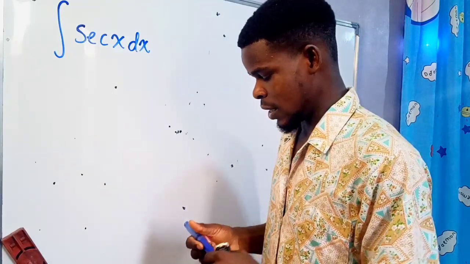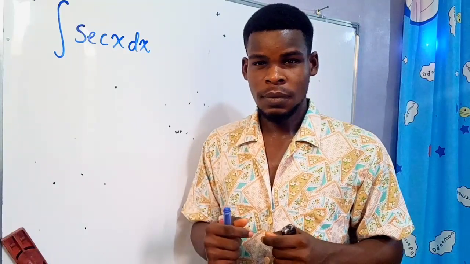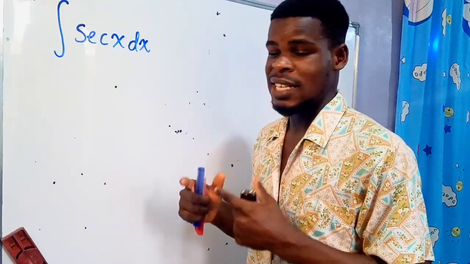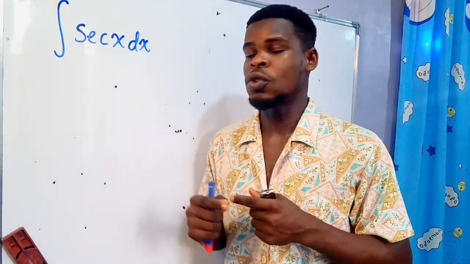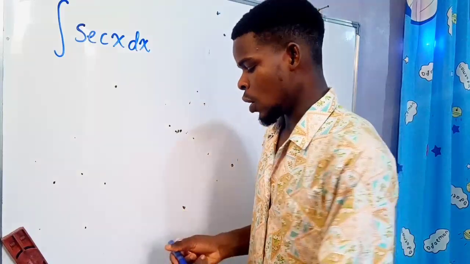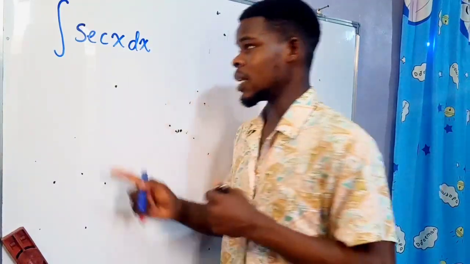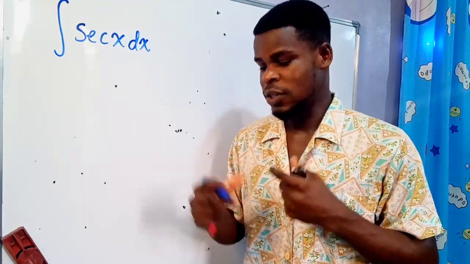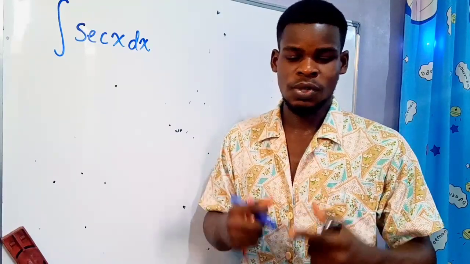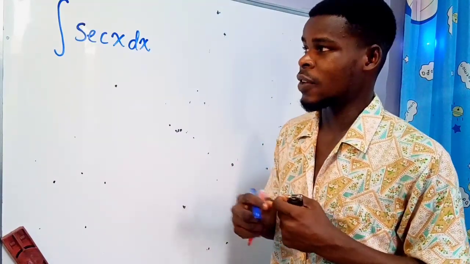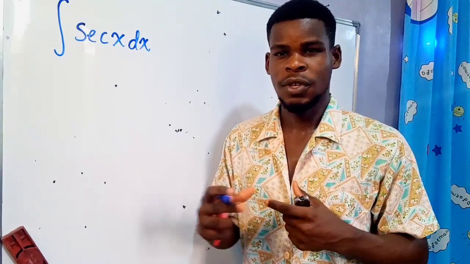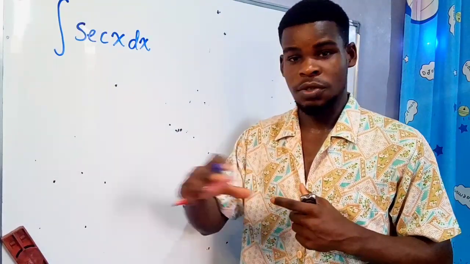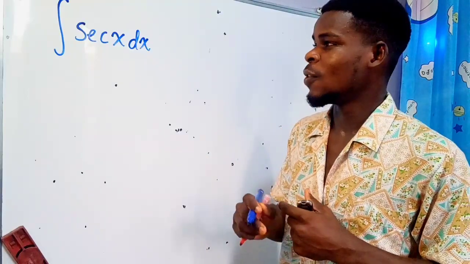Okay, let's just go ahead and look at this integral problem. Well, it's not that easy if we want to look at it in different ways. There are different ways we can take this integral, right? But I'm just going to use the trick right here. So let's start off by looking at the integral of secant of x. Maybe I can start off by rewriting secant as 1 over cosine, right? Because that's what it is. And then from the 1 over cosine, I'll try to do some stuff which will make us arrive at a fraction where we need to decompose into partial fractions, and from there we will get the result. But let's just do the trick. Let's just do the shortcut.